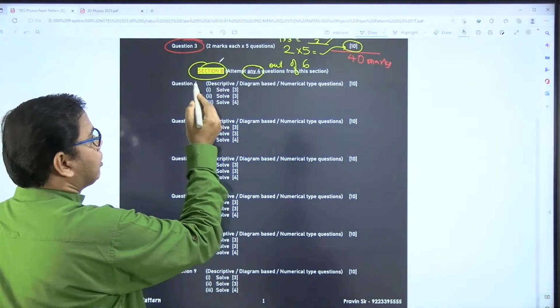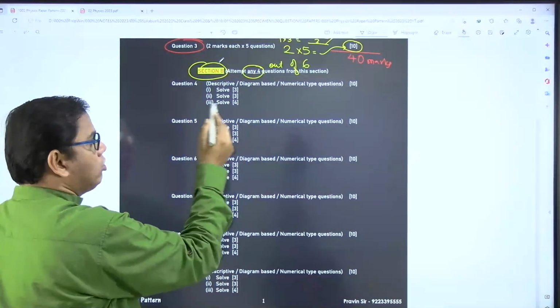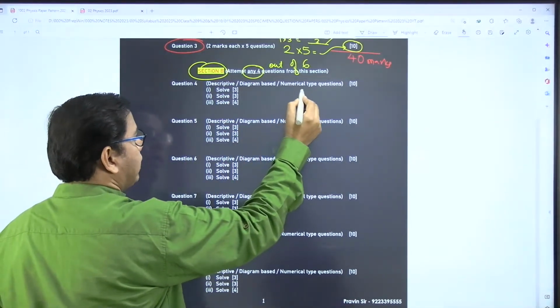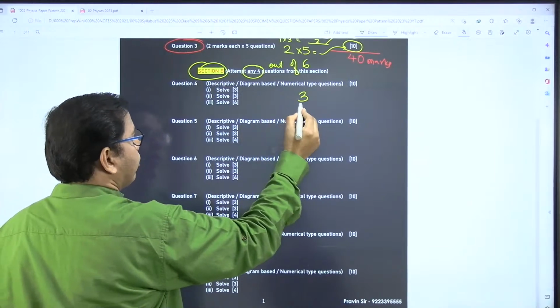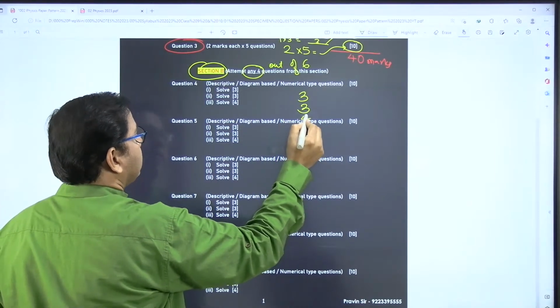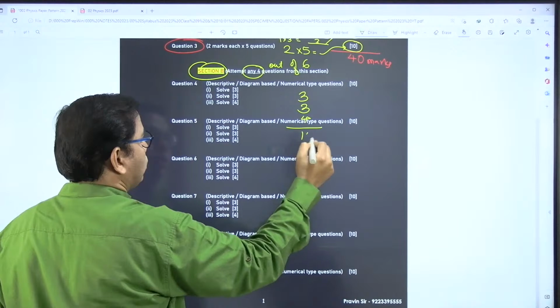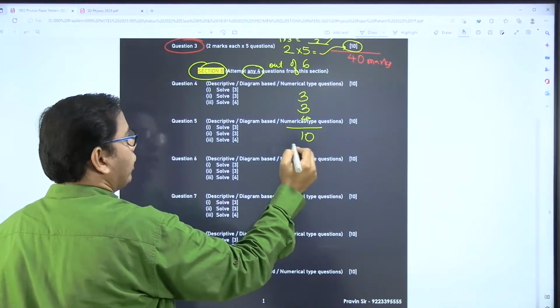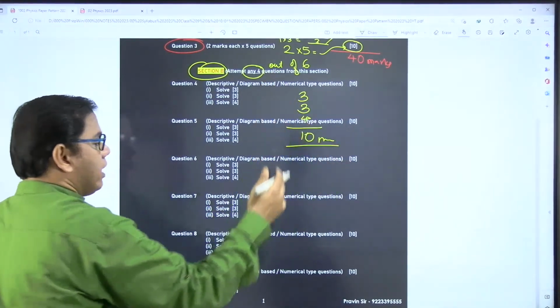If you see this, every question is divided into 3 sub questions. One question carrying 3 marks, another question carrying 3 marks, and the third question carrying 4 marks. So total is 3 plus 3, 6 plus 4 is 10. So total weightage is 10 marks each.